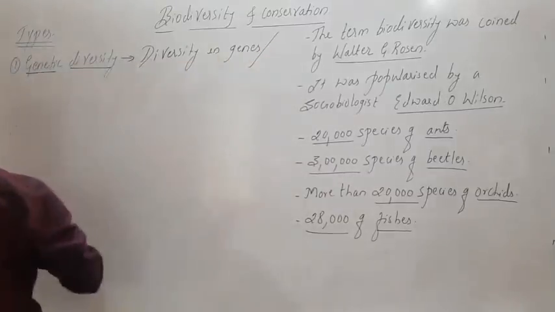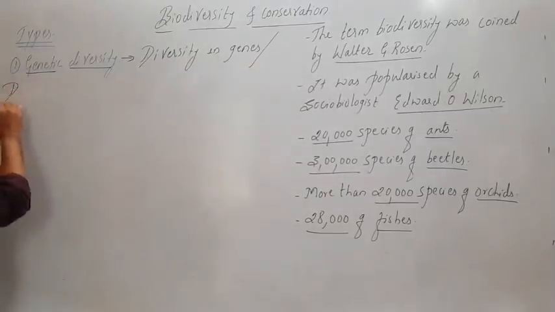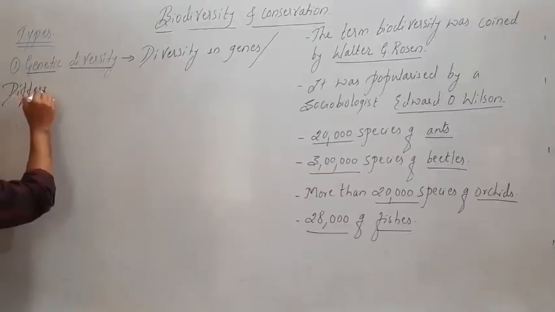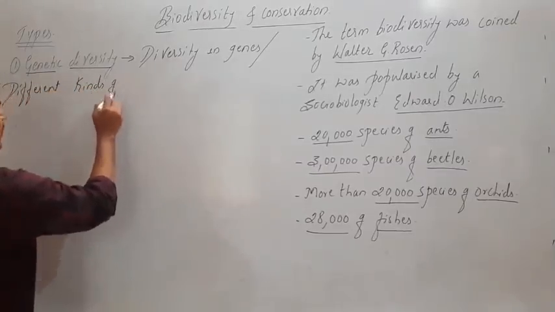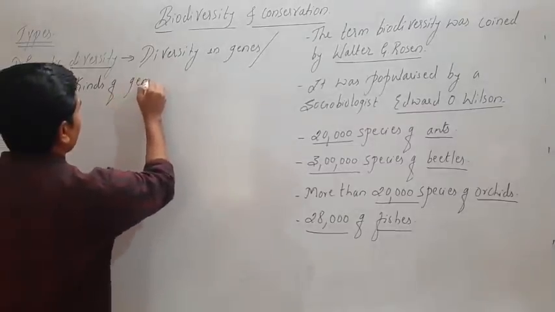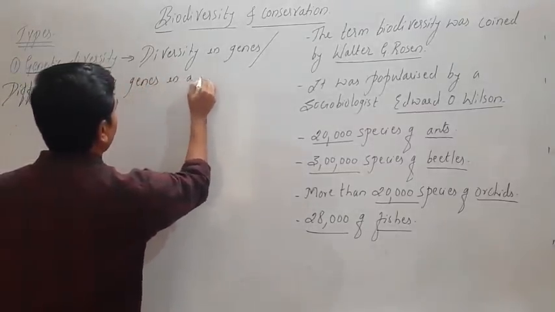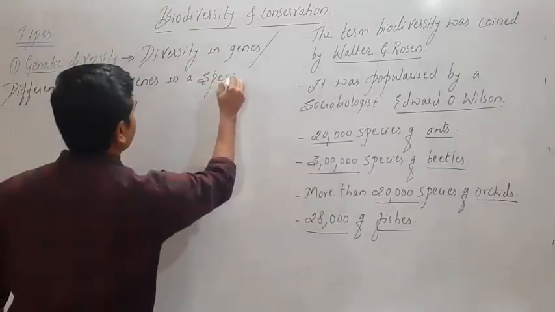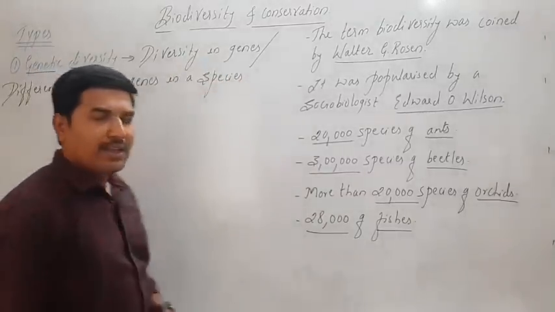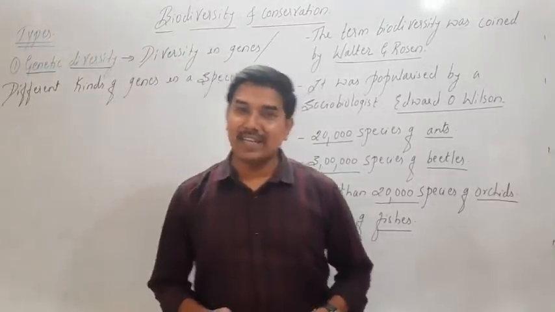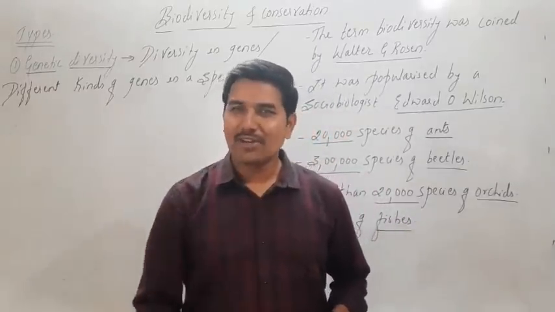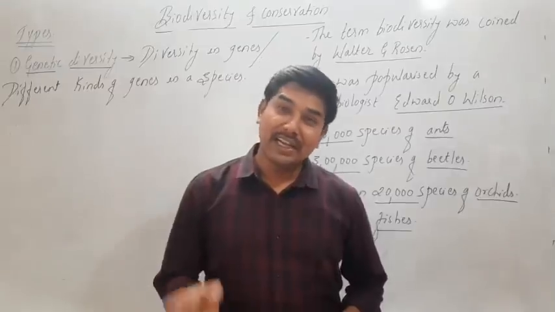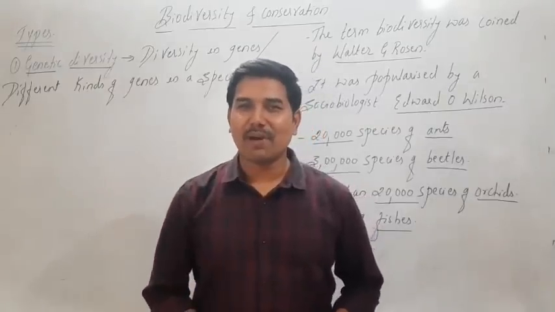Or different kinds of genes in a species. There might be a little bit of change in the genetic makeup, and this occurs in sexually reproducing organisms. The detailed account of this you are going to study in the part of genetics.